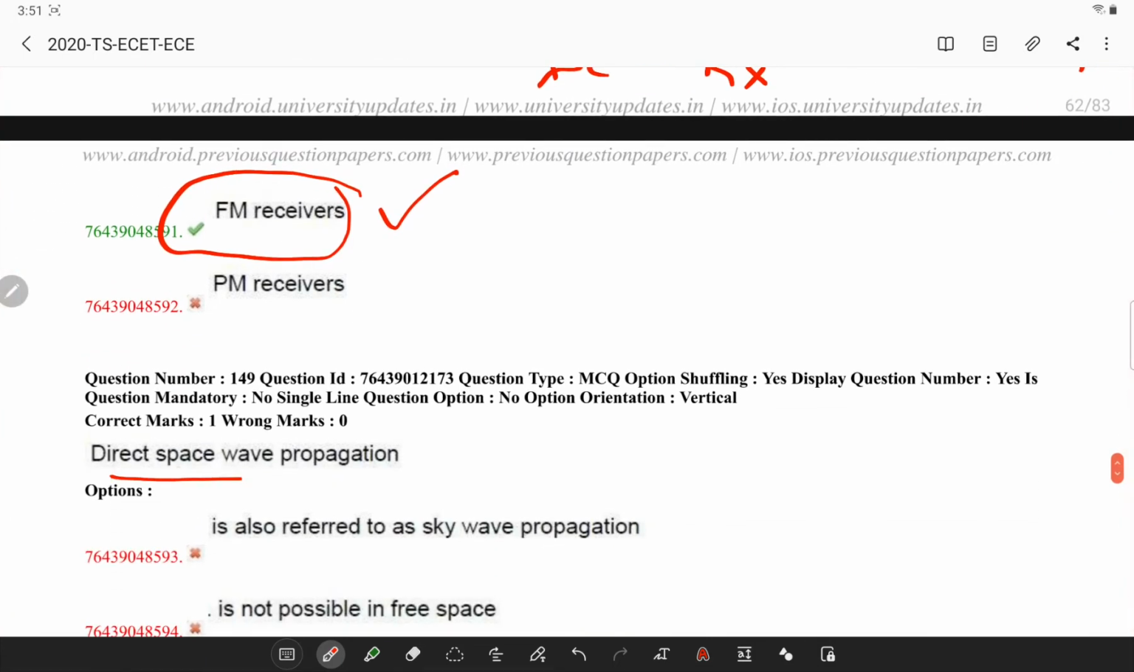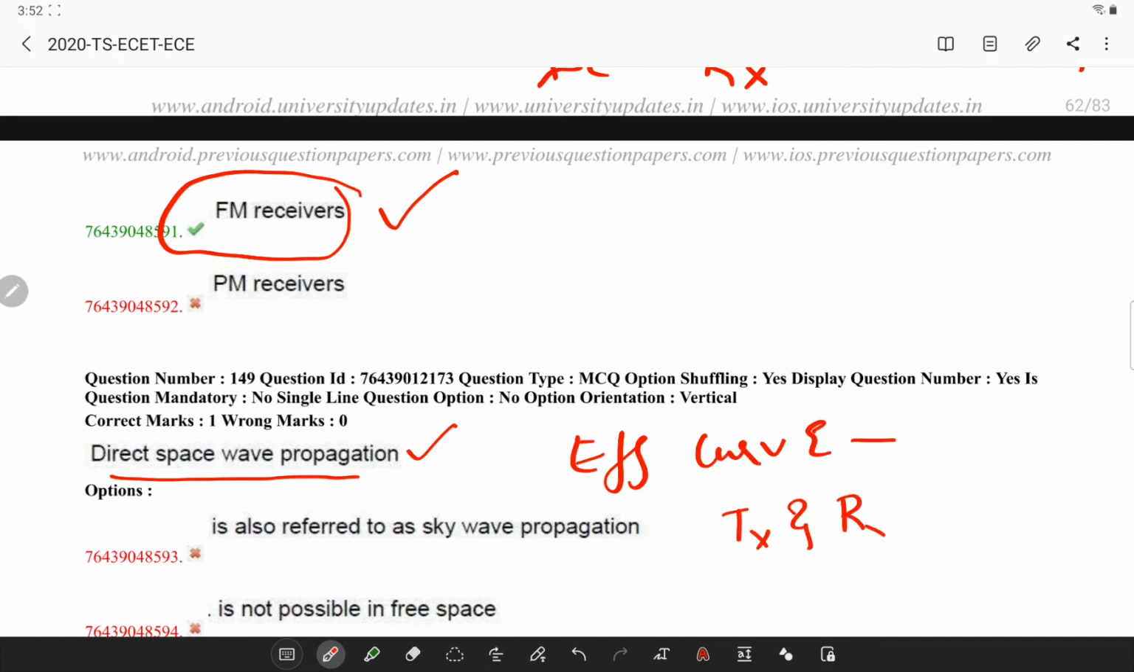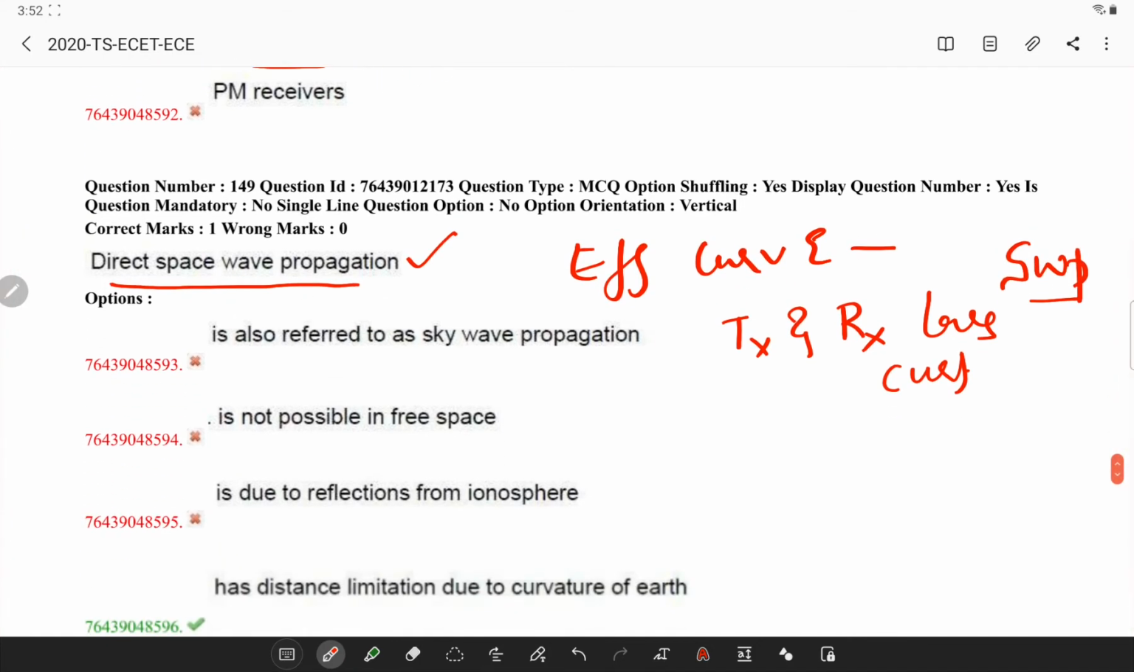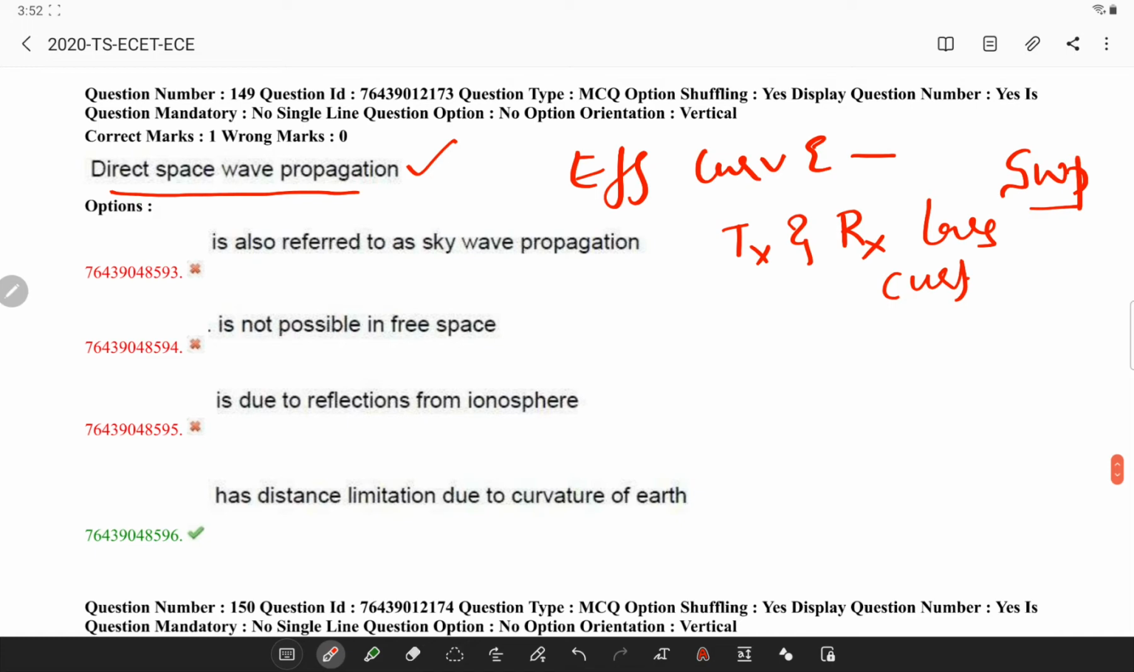Next, direct space wave propagation. Due to the effect of the curvature of earth, when the distance between the transmitter and the receiving antenna is large, the curvature of earth will have a significant effect on the wave propagation. So the field strength at the receiver will become small as the direct ray may not be able to reach. So direct space wave propagation has a distance limitation due to the curvature of earth.